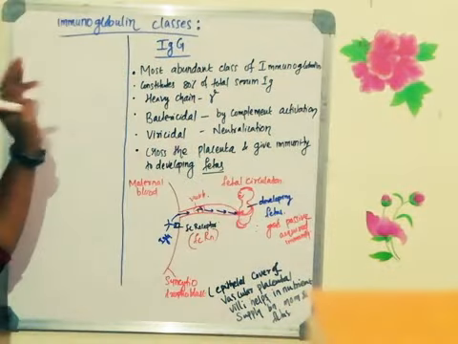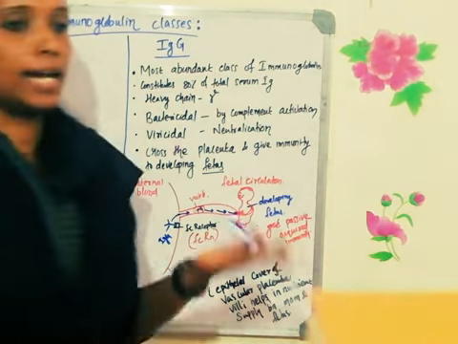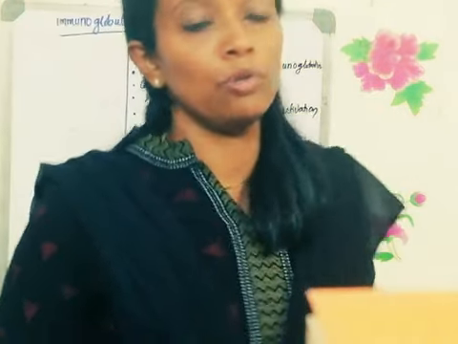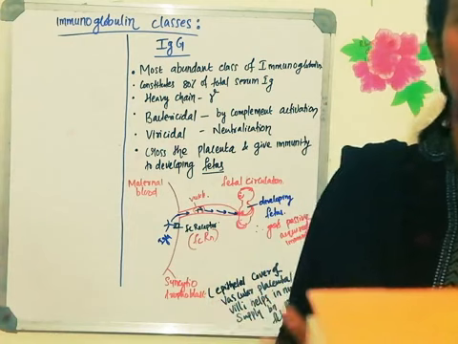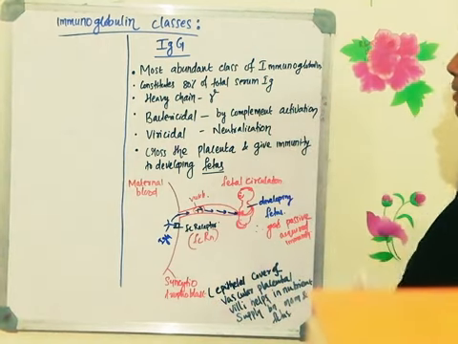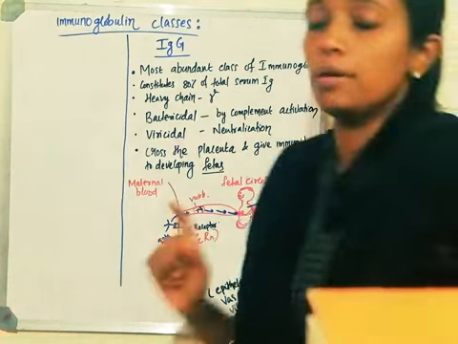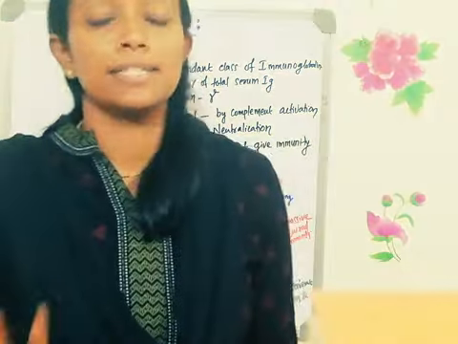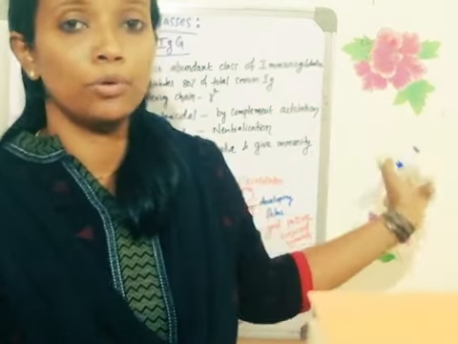Immunoglobulin G is the antibody which is usually produced in the secondary immune response. So whenever your body encounters the antigen for the second time, an excess amount of immunoglobulin G will be synthesized, which will neutralize the antigen quickly. Clear? Therefore, this is the most abundant class of immunoglobulin. It constitutes about 80% of the total serum immunoglobulin. So out of the immunoglobulin in the serum, 80% will be immunoglobulin G.